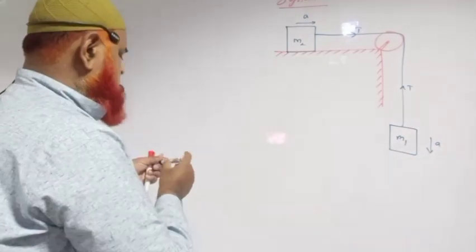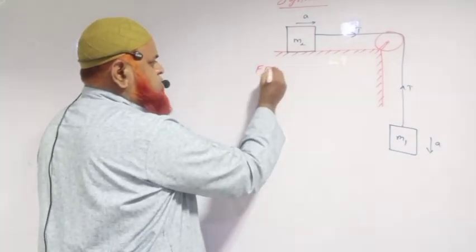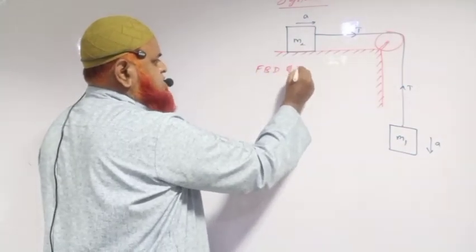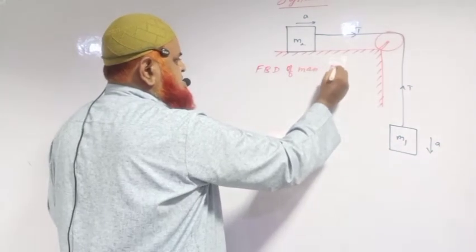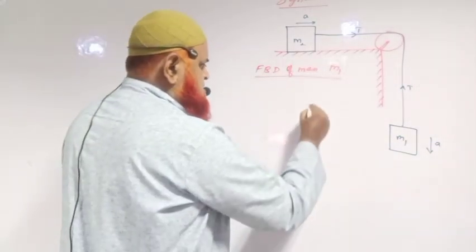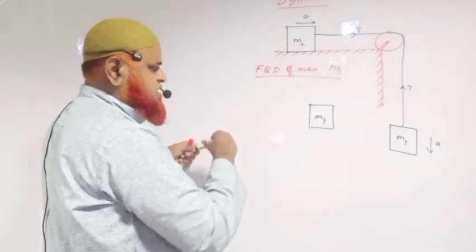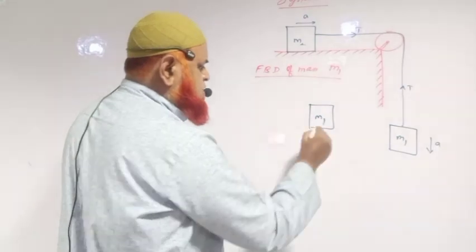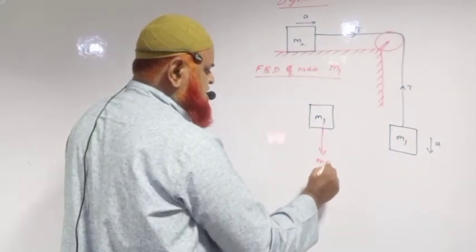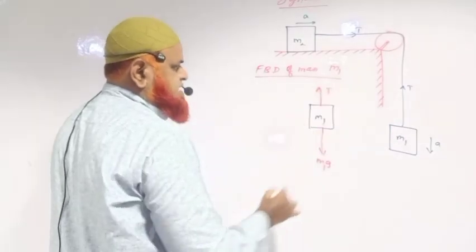Okay. So now you all know that we have to consider a free body diagram. So free body diagram of mass M1. If you observe the mass M1 here separately, how many forces are acting on this block? Same story as was repeated in Atwood's machine. See, M1G is acting downwards, tension T is acting upwards.